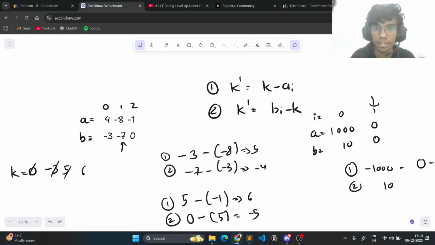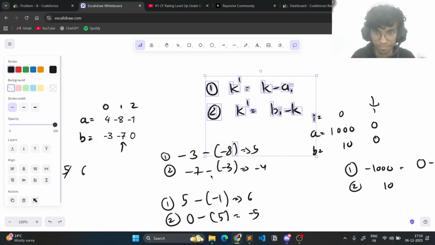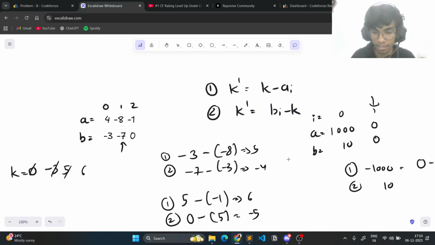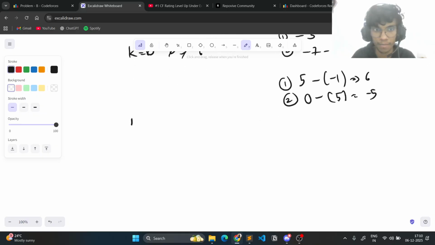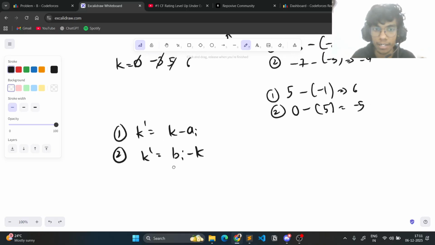The most important thing, I'll just write it separately. The first operation was k dash equals k minus ai. The second operation was k dash equals bi minus k. I'm saying that this second operation is kind of special, because it inverts the state that k is in. If k is a negative integer, it reverts it and k becomes positive. Otherwise, if k is positive, it reverts it, k becomes negative, and then it adds bi to it.